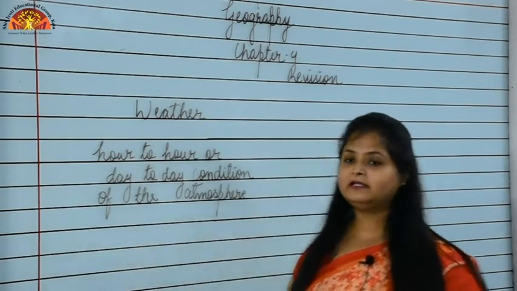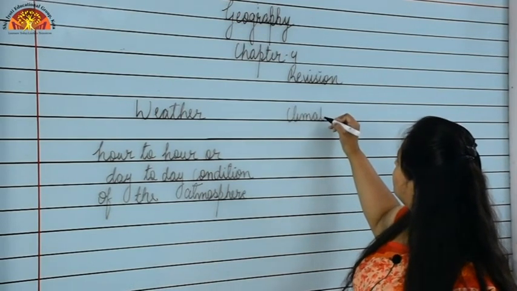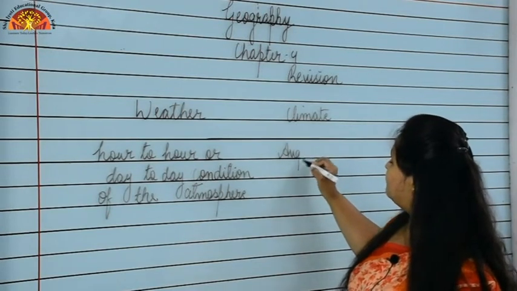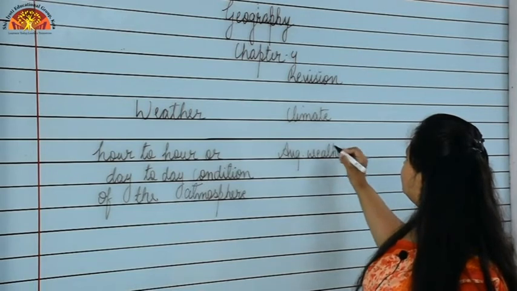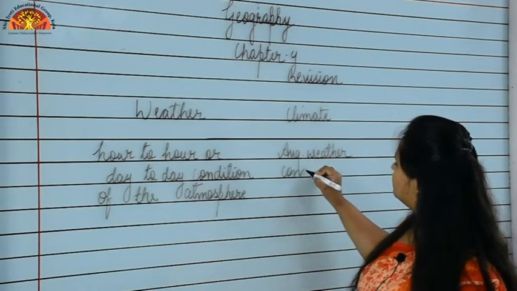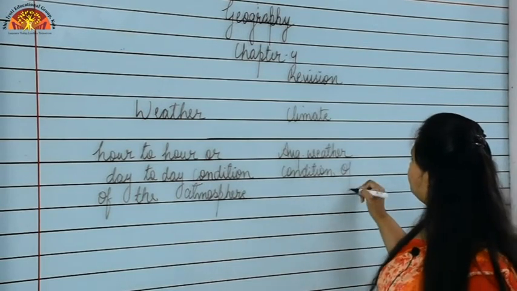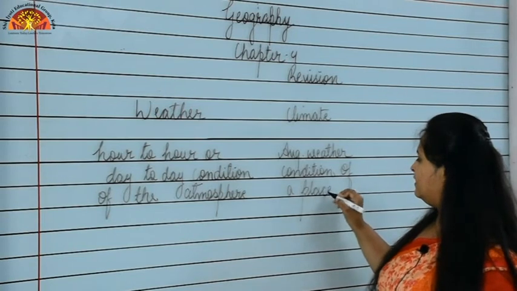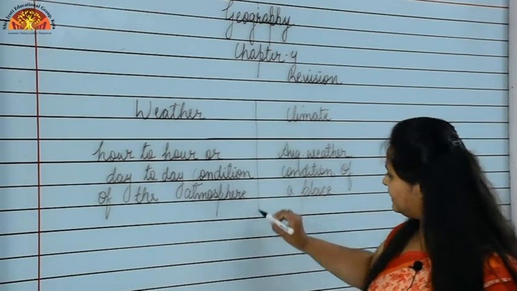And now what is climate? Climate is an average weather condition of a place. So slight difference is there.